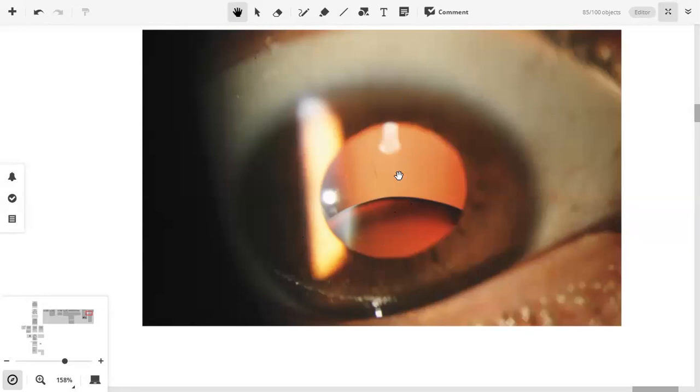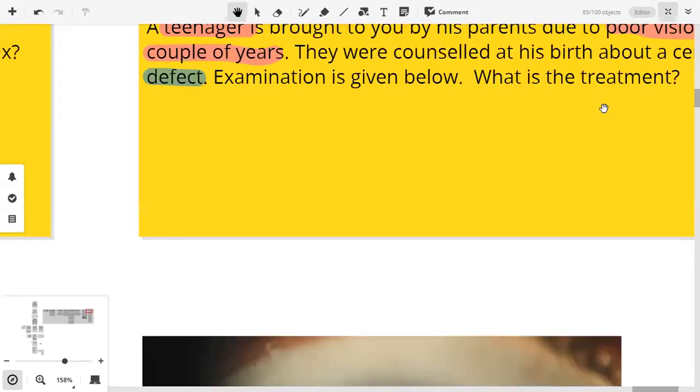It looks somewhat like the hypermature cataract we saw, but there is no opacity. Similarly, we can appreciate the fundal glow in the back. There is a normal red reflex here and here as well. So this patient has a subluxated or dislocated lens, constituting a diagnosis of ectopia lentis.